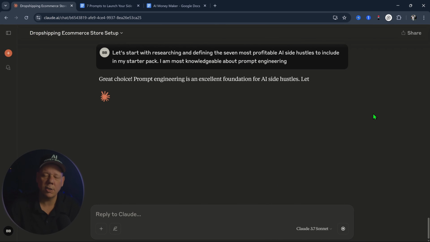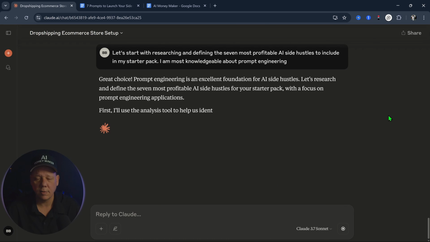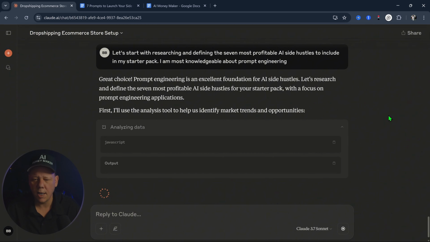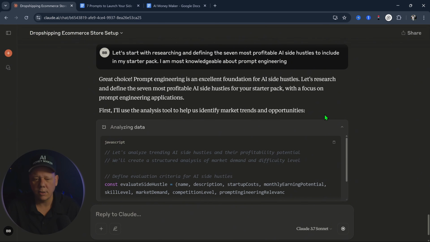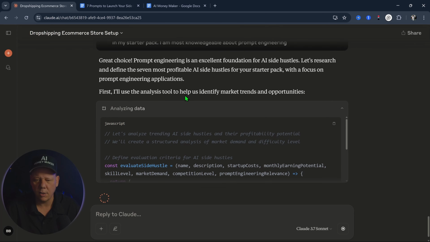And this is where the magic begins to happen. It says, great choice. Prompt engineering is an excellent foundation for AI side hustles. Let's research and define the 7 most profitable AI side hustles for your starter pack with a focus on prompt engineering applications. First, I'll use the analysis tool to help us identify market trends and opportunities. Then it begins to thoroughly analyze your idea. Very powerful. This is the Synapse Core method at work.